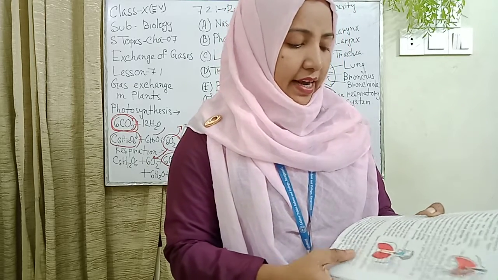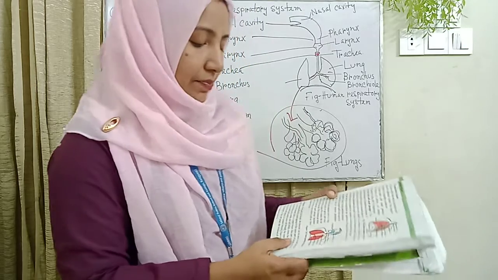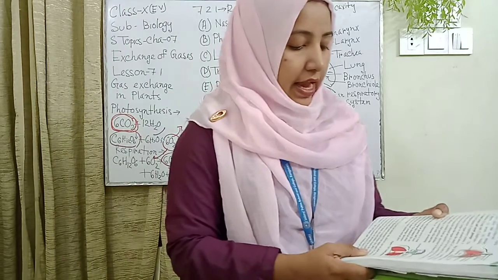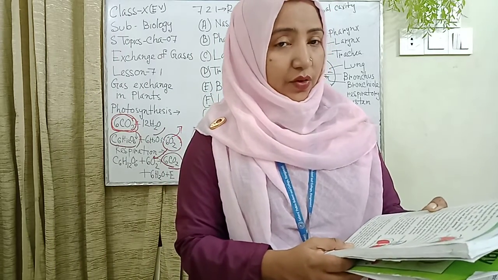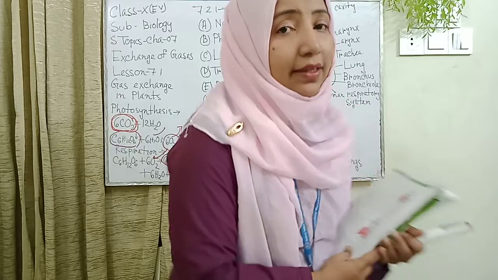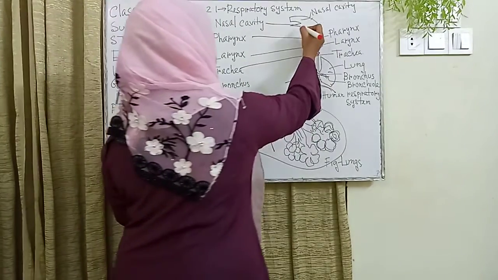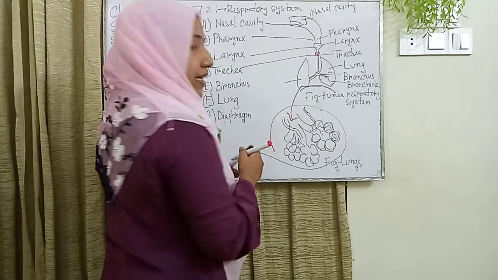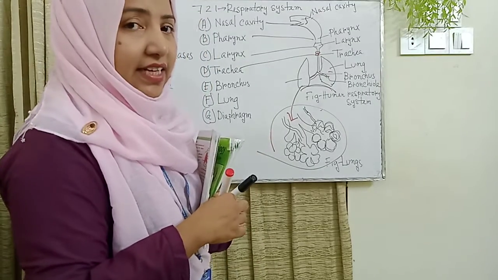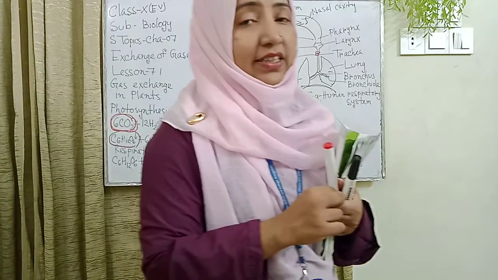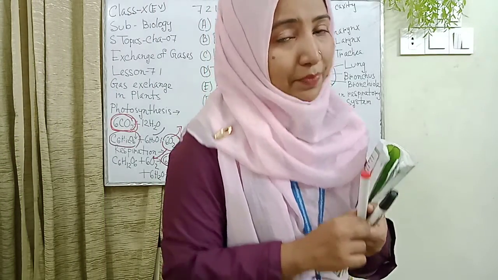The inhaled air, when passed through the nasal passage, becomes warm and moist, so that sudden cold air does not harm the lungs. Our first structure is the nasal cavity, and here the cilia also stay. This structure is the cilia, and the other structure is the mucous membrane.